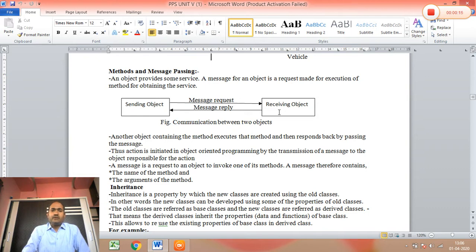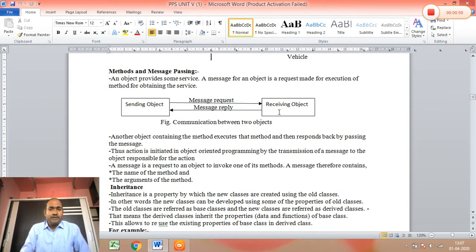Message passing means suppose there are two objects, and when one object sends a request to the other object, and the other object accepts this request, processes the data and gives some result, that is called providing a reply to the first object. So all this process, that is sending the request, accepting the request, processing the data, and giving the reply to the first object, is called message passing.